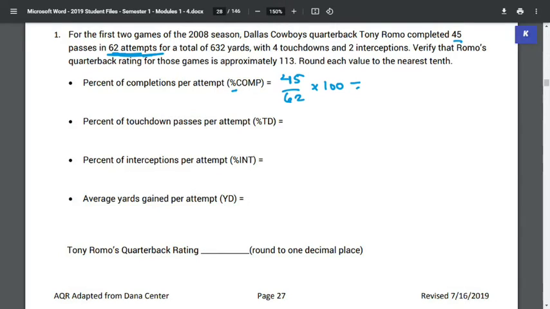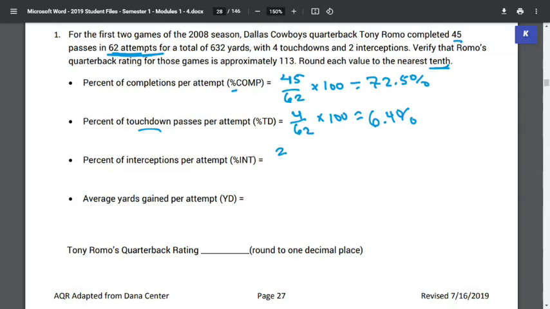When we do that, we're going to get 72.5. Also keep in mind it says right here to round to the nearest tenth. We're going to do the same thing with touchdowns. He threw 4 touchdowns over those 62 attempts, and we're going to get 6.4.